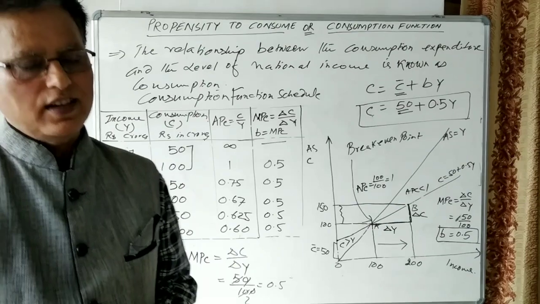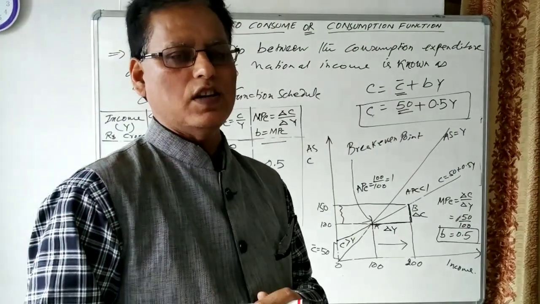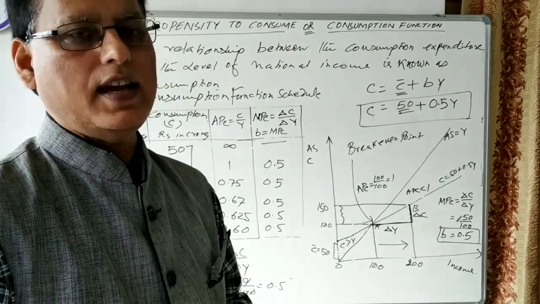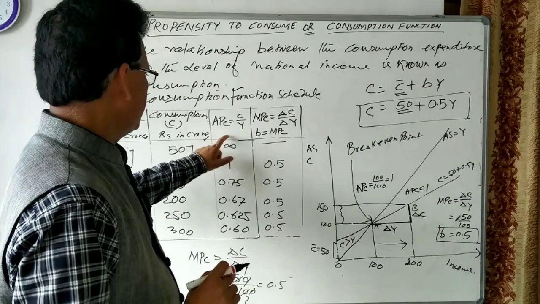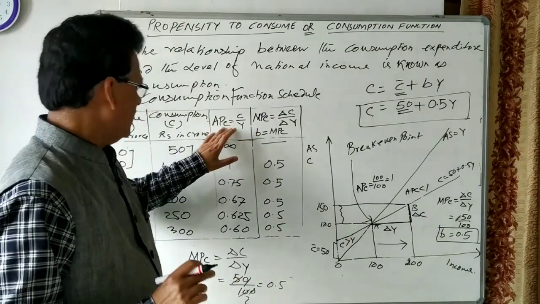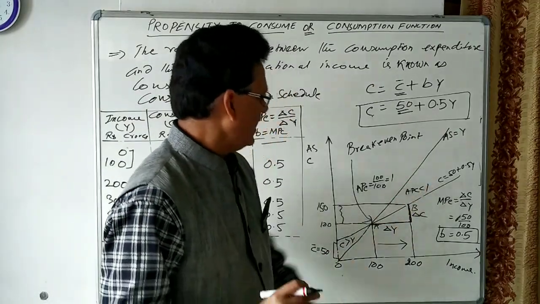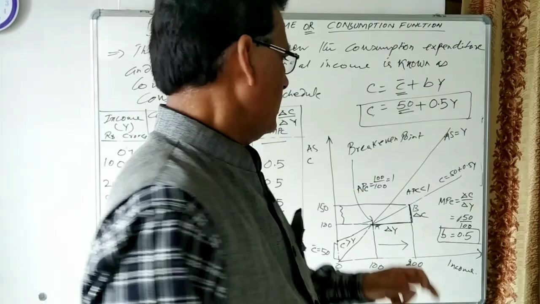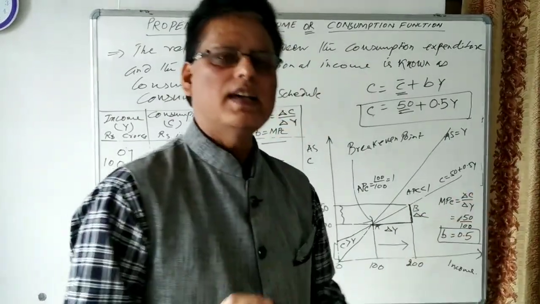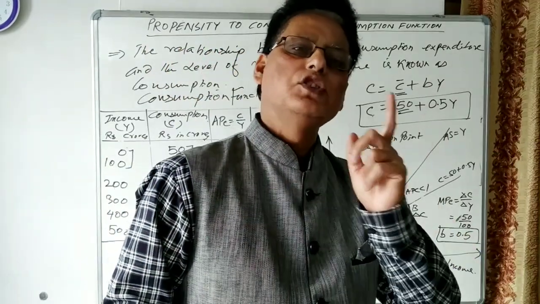I think the concept of the consumption function, propensity to consume, the types of propensity to consume in terms of APC and MPC, and the calculation of APC and MPC with the help of this diagram is clear to all of you. One thing I should tell you: the value of MPC is always less than or equal to 1 and more than 0.